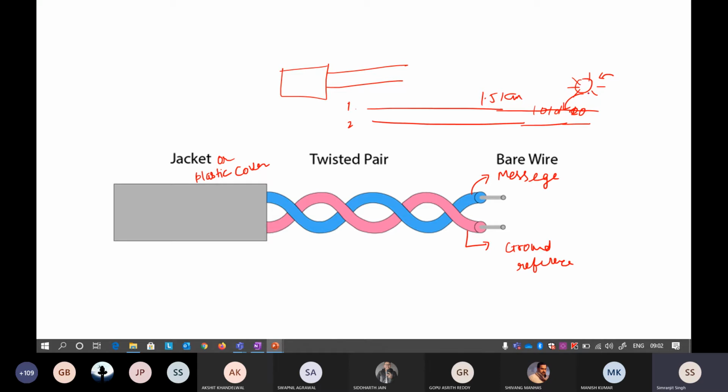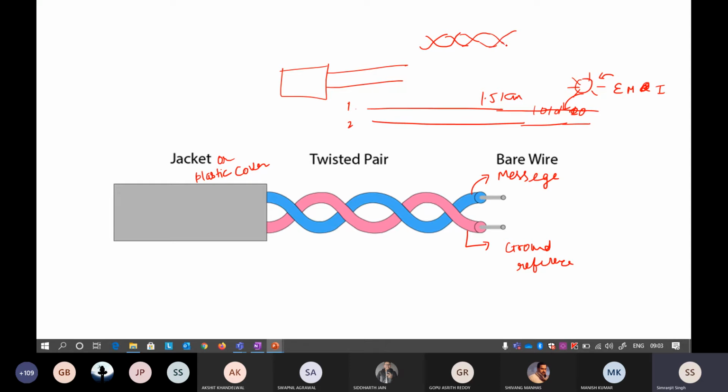Another electromagnetic device that emits magnetic radiation. Okay, so if it emits electromagnetic impulses, I'll call it EMI, that can also affect the signals that are transferring through that wire. Okay, so now in order to tackle this, what we have done is we have intertwined the wires with each other.